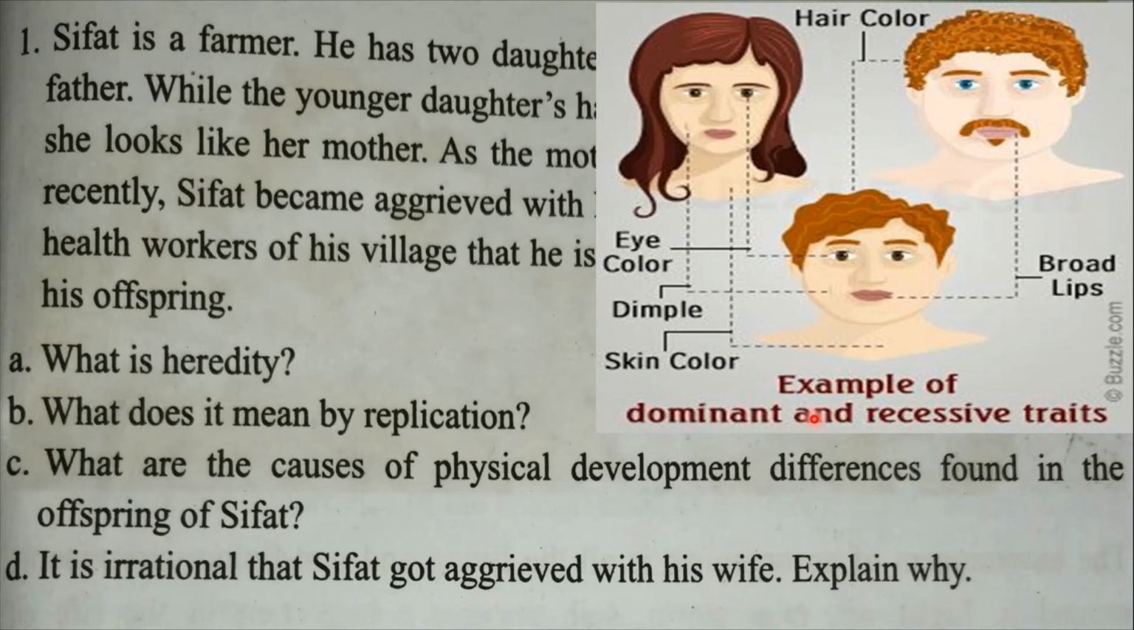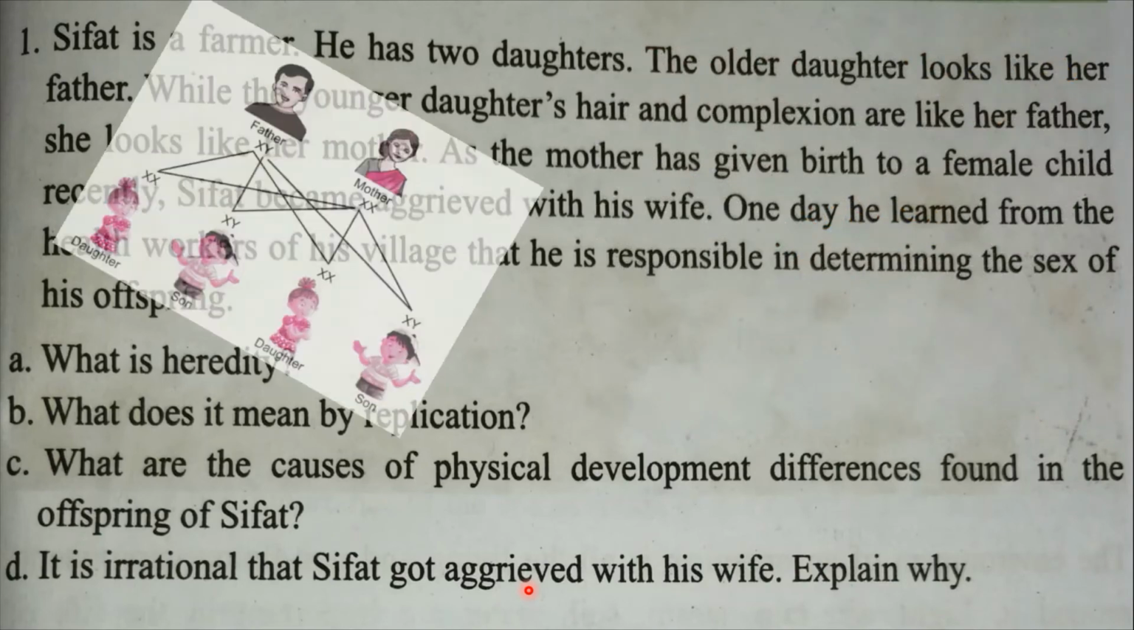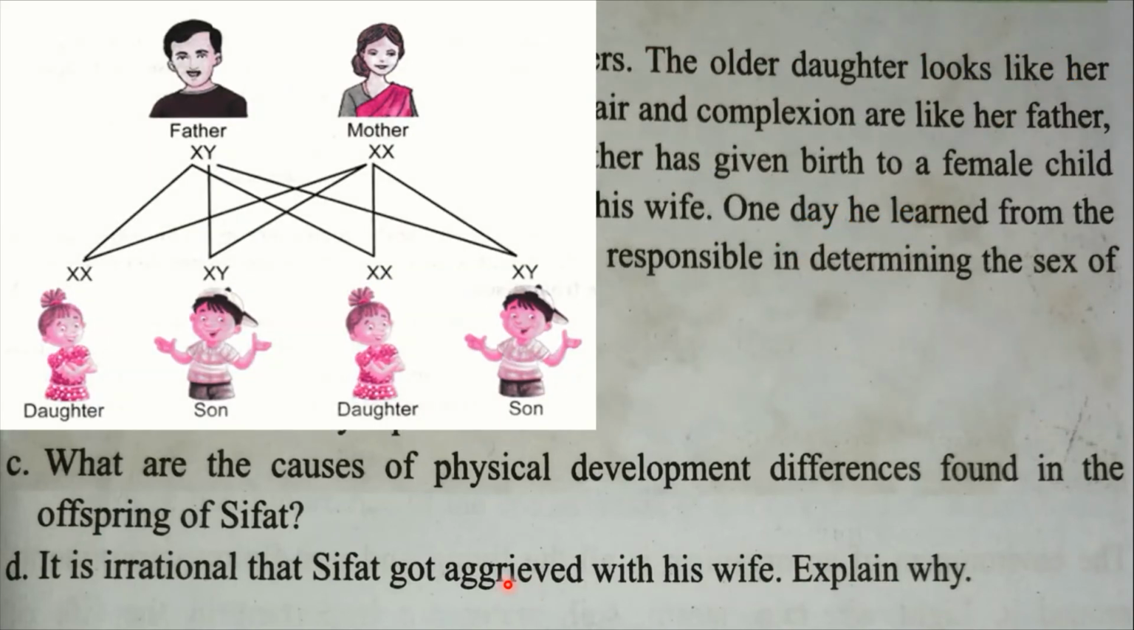Okay, everybody. Now let's see the D number. It is irrational that Sifat got aggrieved with his wife. Explain why. Everybody see the figure. Sifat got anguished with his wife because they have only 2 daughters, no son.